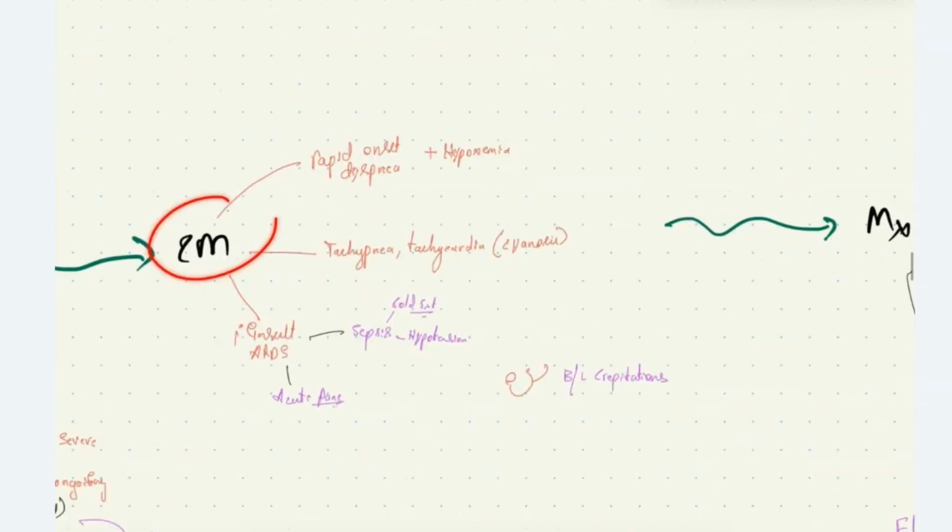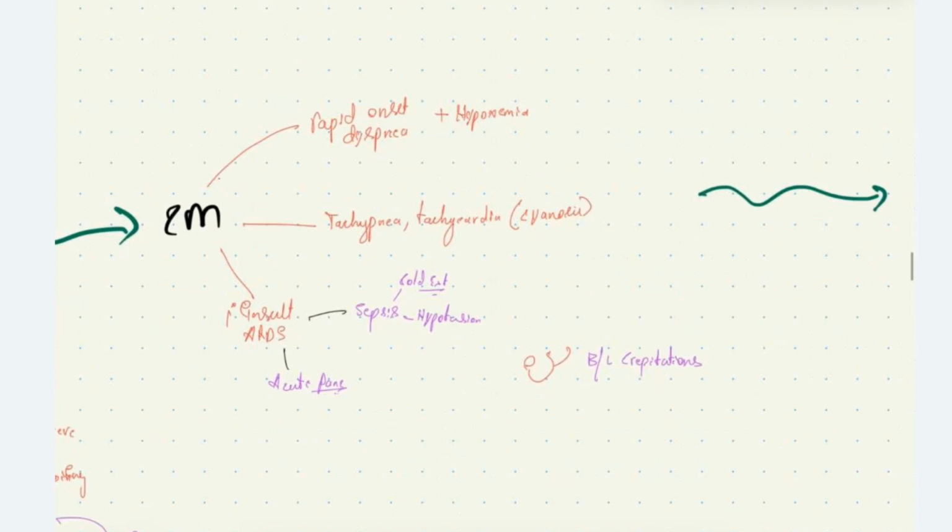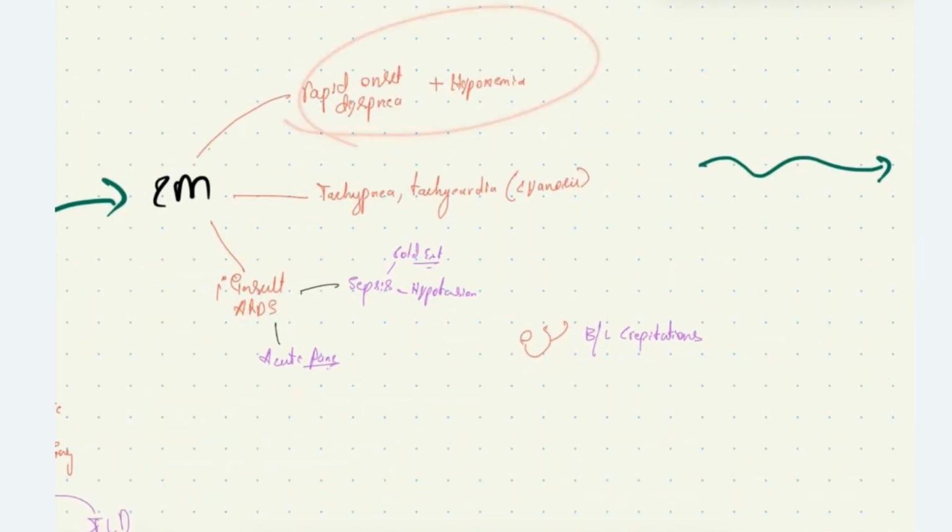Coming to the clinical manifestation of this condition, the patient will have rapid onset of dyspnea. We know the reason. Then the patient will have hypoxemia due to ventilation perfusion mismatch. Due to this hypoxemia, the peripheral and central chemoreceptors will get activated, causing tachypnea and then tachycardia. And then due to reduced oxygenation, an increase in reduced hemoglobin will cause cyanosis in these patients.